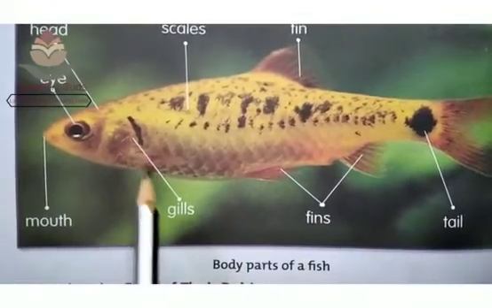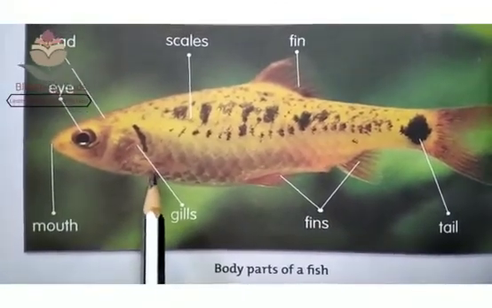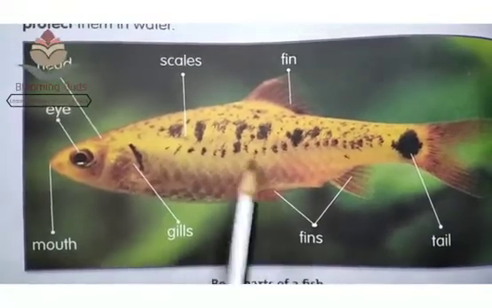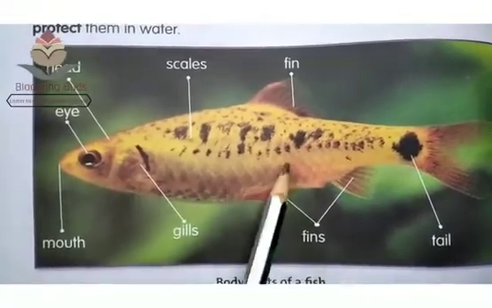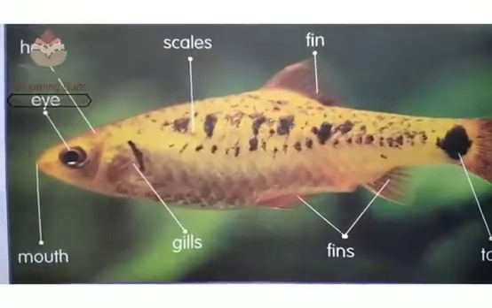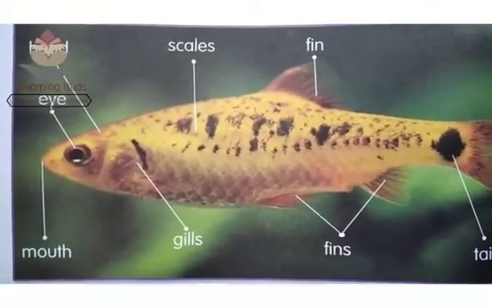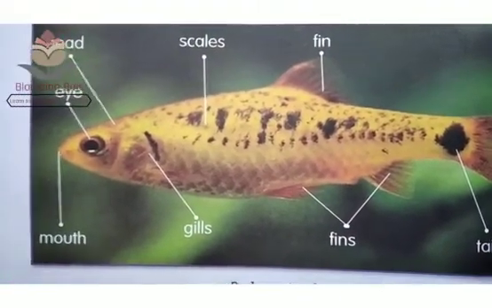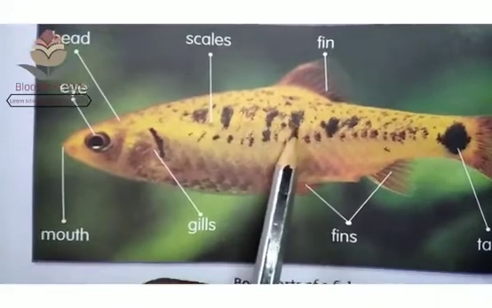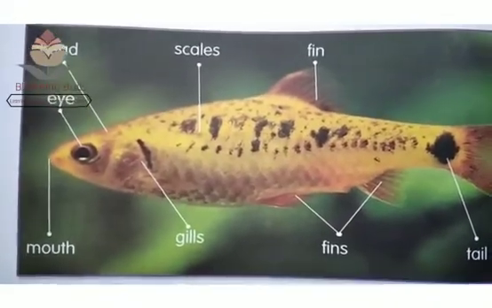Fish breathe through their gills in water. They have scales on their body to protect themselves. Just like we have skin to protect our body, fishes have scales on their body.